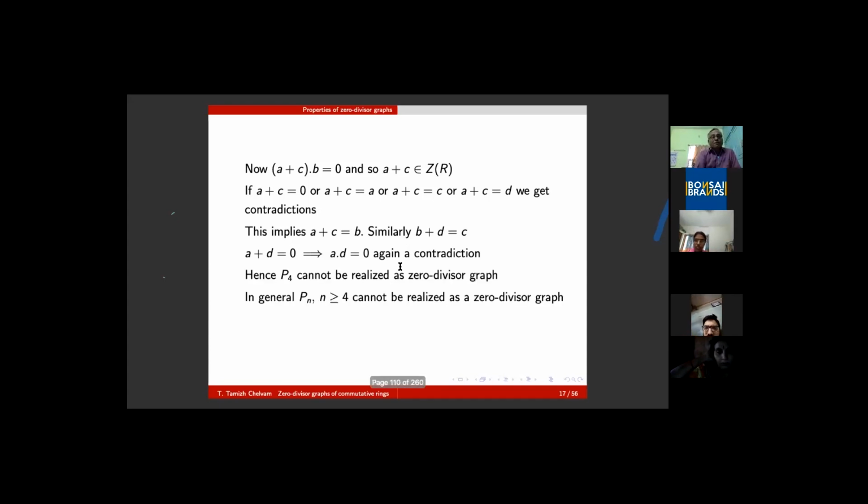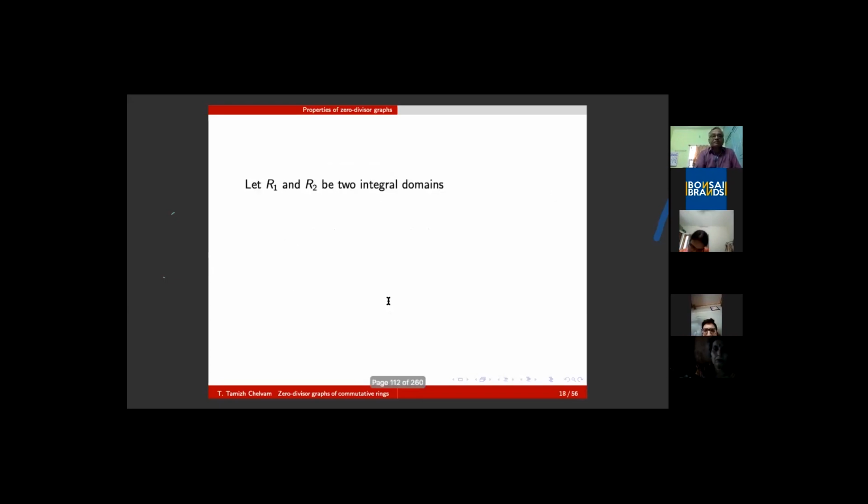Not only P4, one can see a similar argument. A path with n vertices, n greater than or equal to 4, cannot be realized as a zero divisor graph. Not only that, Cn, the cycle of length n greater than or equal to 5, cannot be realized as a zero divisor graph. So there are some graphs which cannot come into this category. Okay, what else comes into this category?